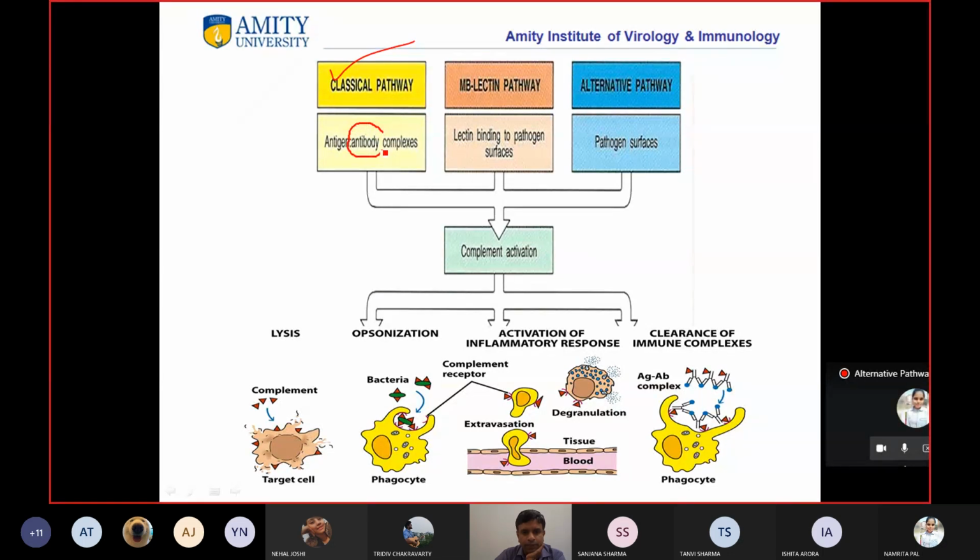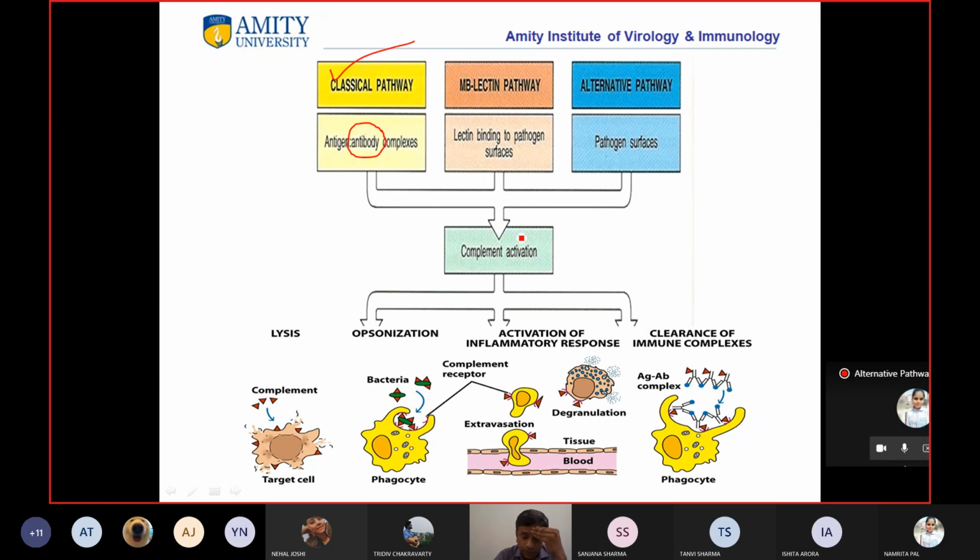It's the only pathway which is antibody mediated. All the pathways initiate through different mechanisms, but then they come to a point and ultimately there is formation of MAC.